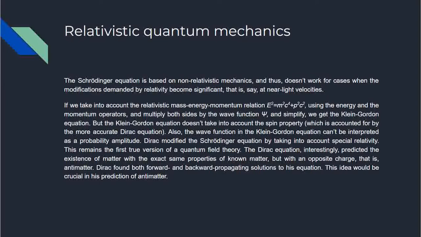Relativistic quantum mechanics. The Schrodinger equation is based on non-relativistic mechanics and thus doesn't work for cases when the modifications demanded by relativity become significant, that is, say, at near light velocities.